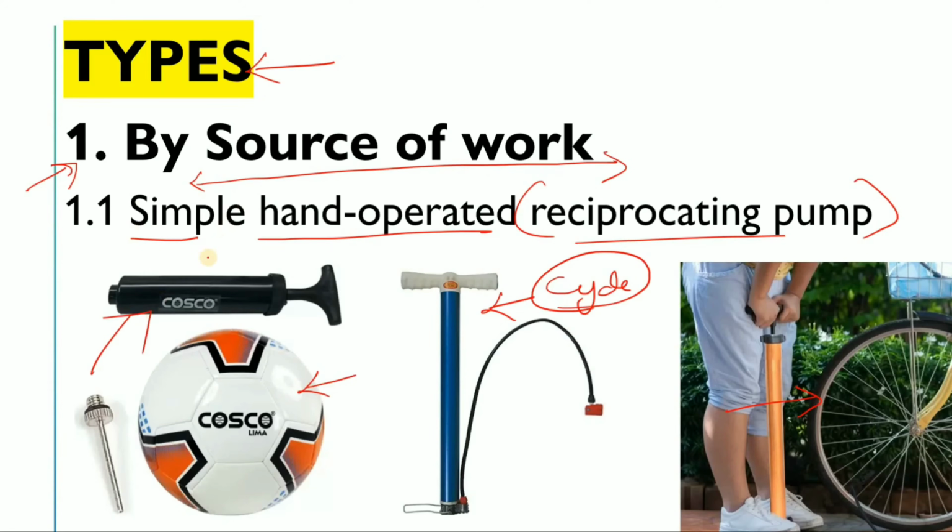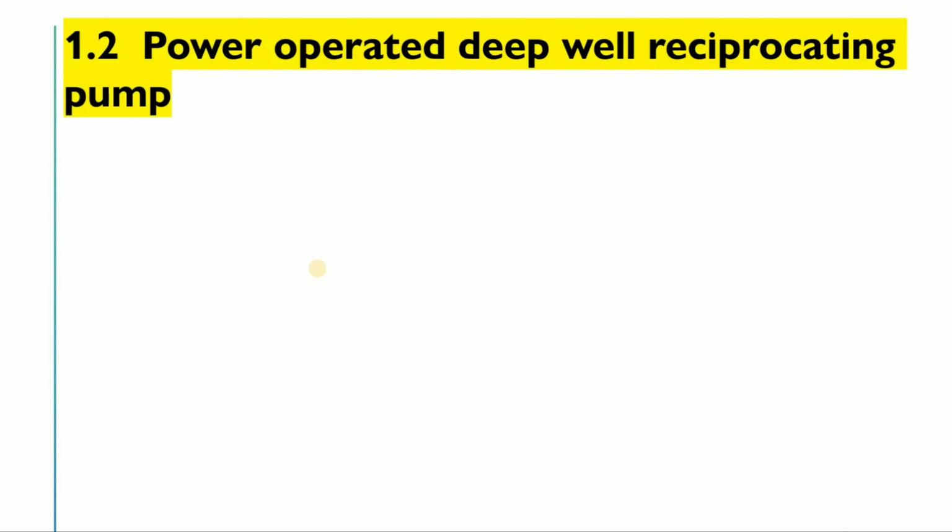Now how? Simply, you move the pump backward and forward with the help of this handle, which you can call the piston handle or the connecting rod. Are you getting my points? So this is the simple hand operated reciprocating pump. Now the other one is the power operated deep well reciprocating pump. This is another type of reciprocating pump. I don't have a picture of this one.